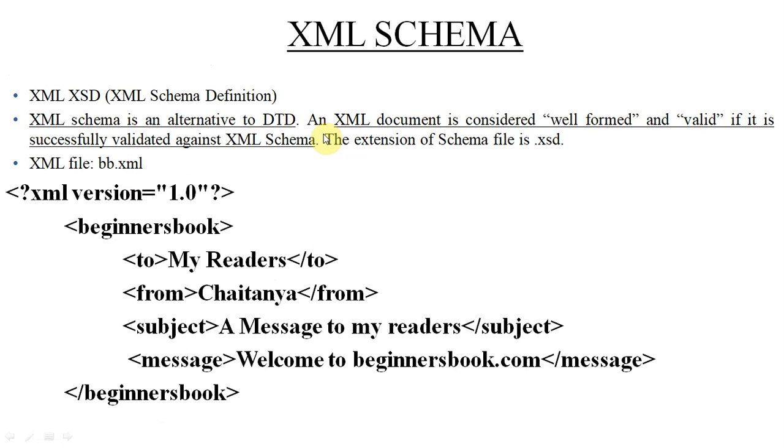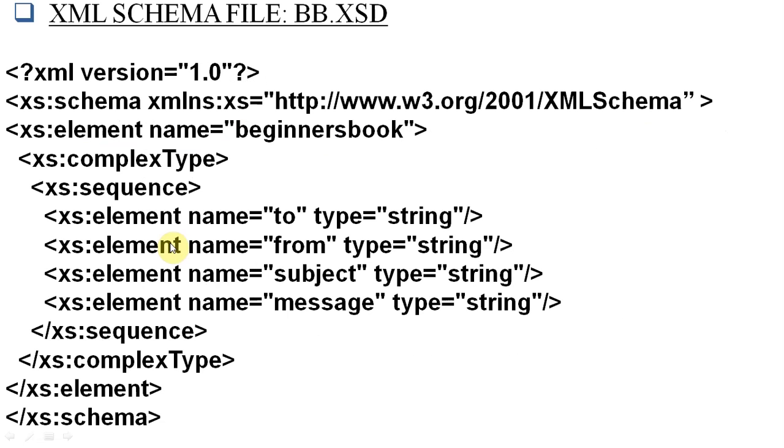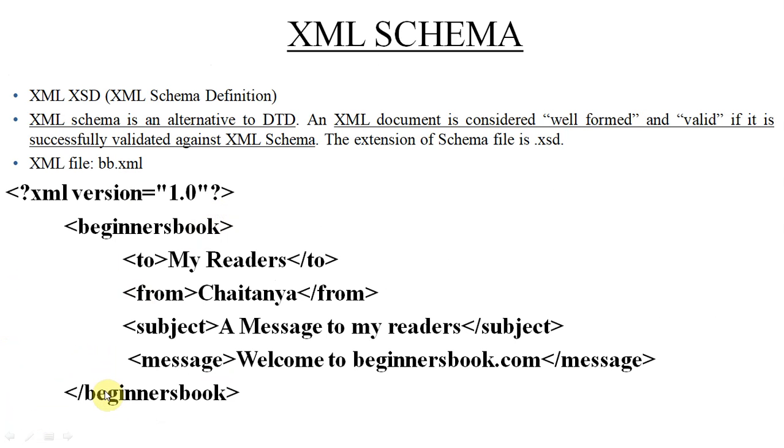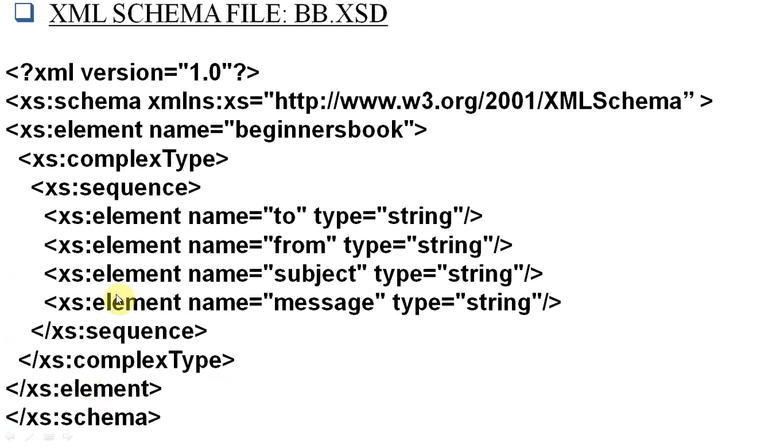You can see here in the document beginners book is the name of the outer tag, outer element. So accordingly we have given here xs:element beginner book, but this beginner book is a complex type, so we'll write here xs:complexType. It is closed here, slash xs:complexType, and xs:element is closed here, slash xs:element. So this beginner book is closed here. This beginner book is an xs:element. It is started here and closed here, and schema is closed here.